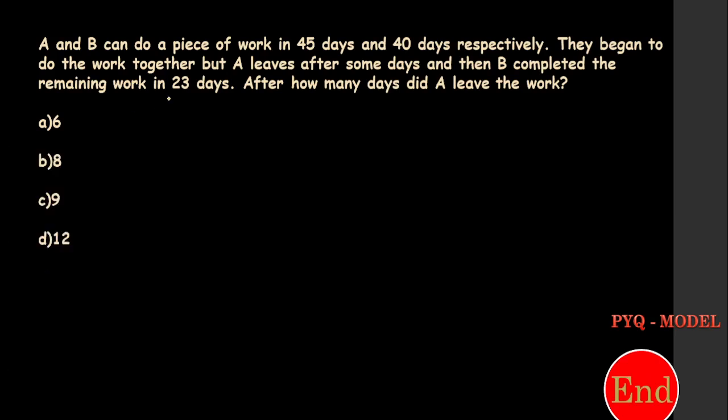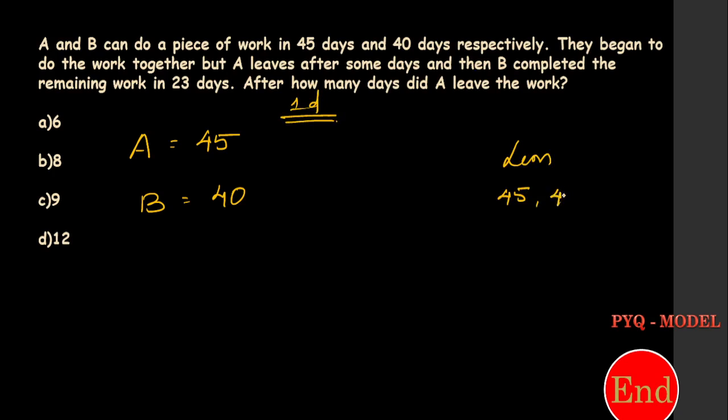Look at this question. There are two persons again, A and B. A can complete a piece of work in 45 days and B can complete it in 40 days. So I want to find 1 day work. So first find LCM for 45 and 40. So the LCM is 360.